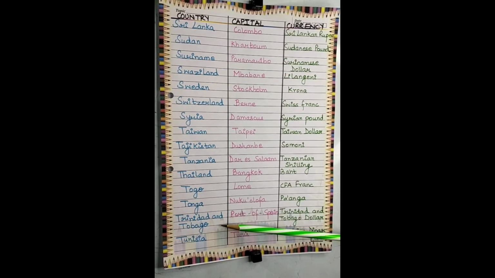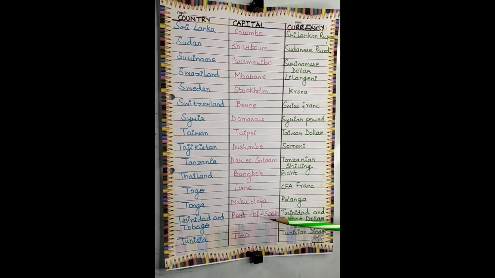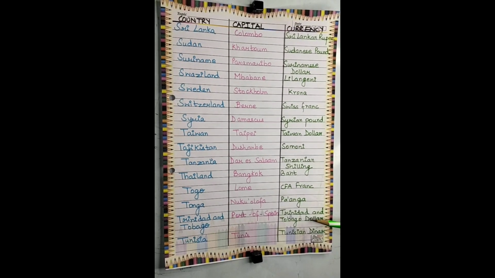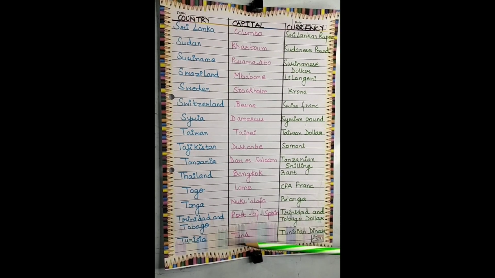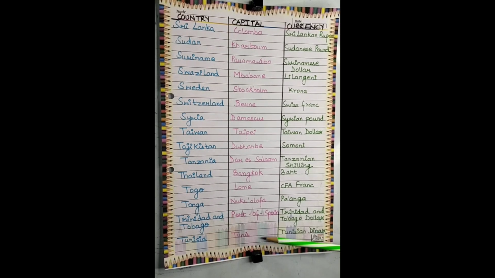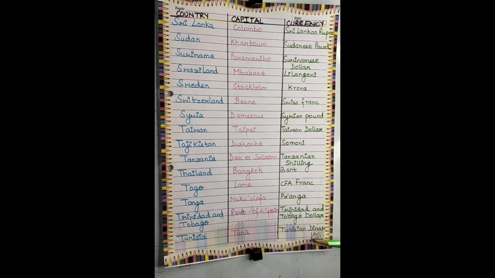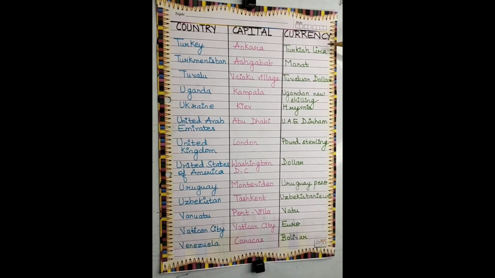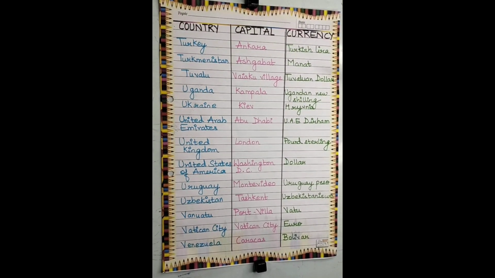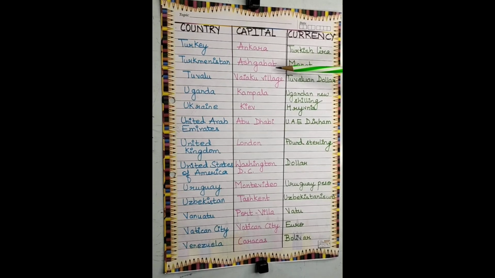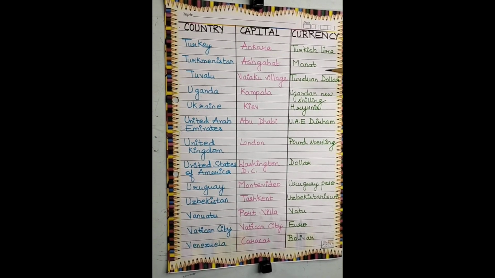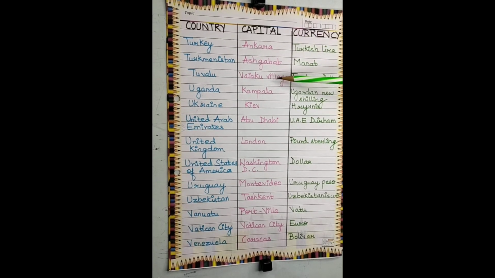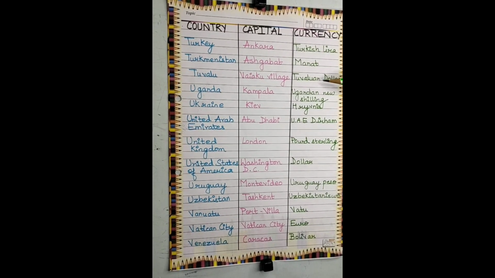Next is Trinidad and Tobago. The capital is Port of Spain and the currency is Trinidad and Tobago dollar. Next is Tunisia. The capital is Tunis and the currency is Tunisian dinar. Next is Turkey. The capital is Ankara and the currency is Turkish lira. Next is Turkmenistan. The capital is Ashgabat and the currency is Manat. The country is Tuvalu and the capital is Vaiaku village and the currency is Tuvaluan dollar.